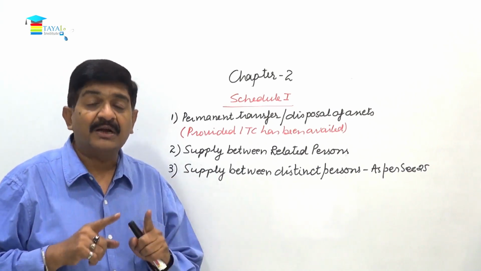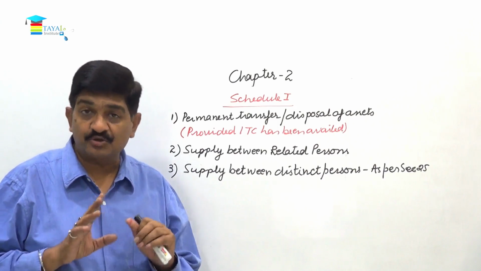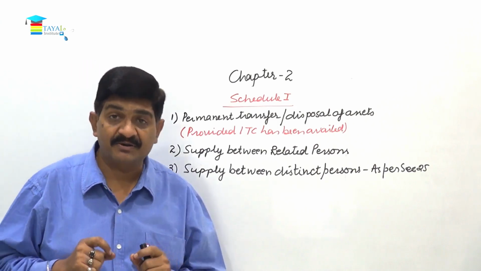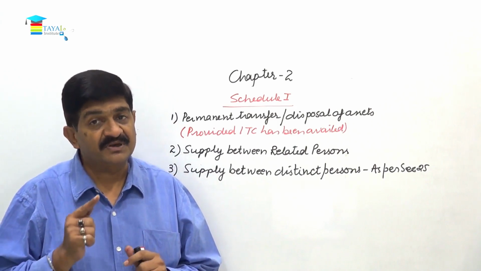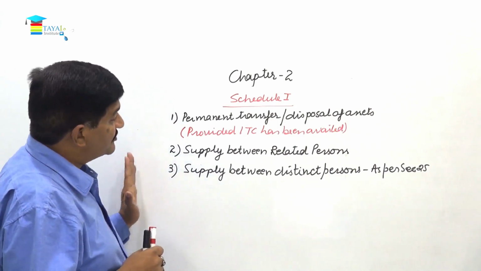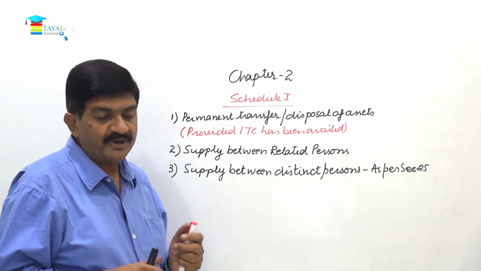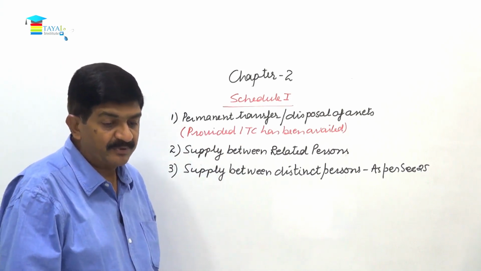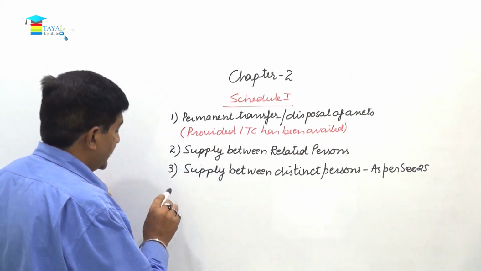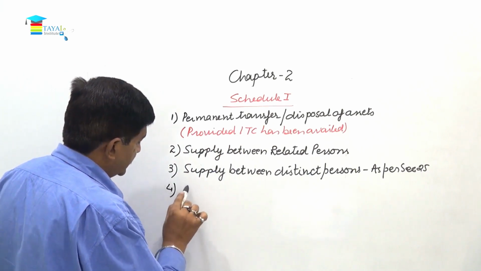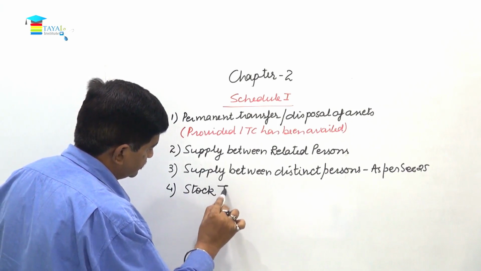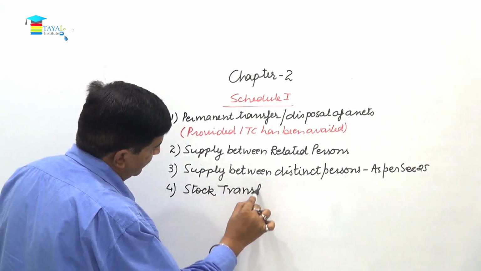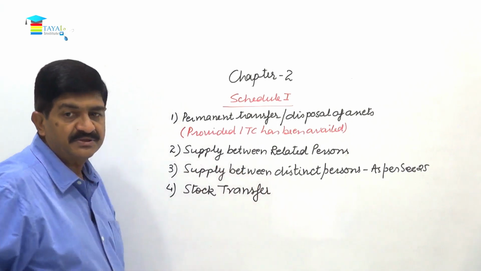Though all those are under the ownership of the same person, that is okay, but since those are separate registrations, so you can say that every registration means a distinct person is there. So supplies between those distinct persons will also be considered as supply for the purpose of this tax. Then number 4, stock transfer from one place of business to another place of business.